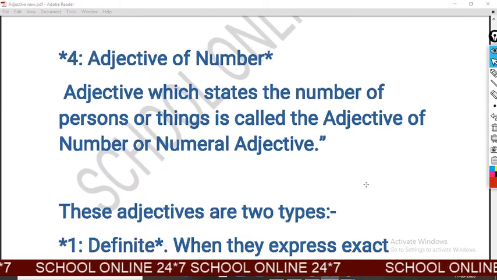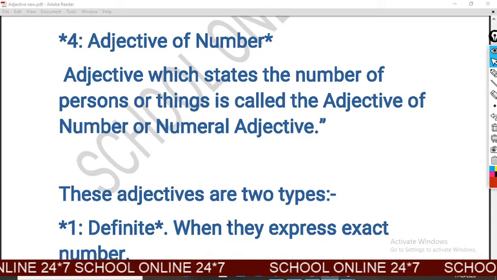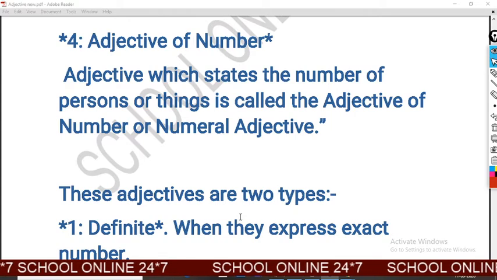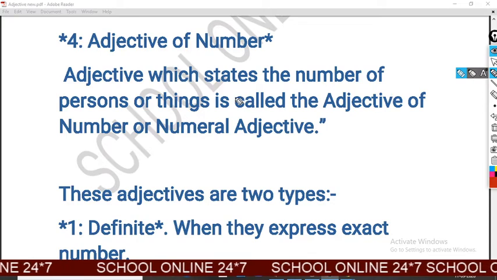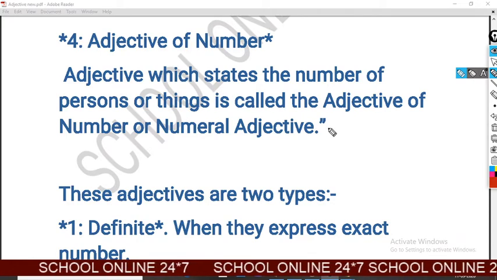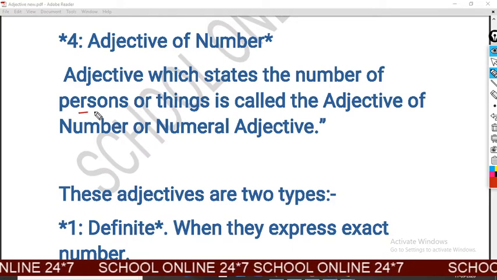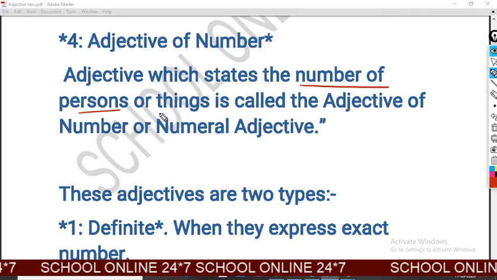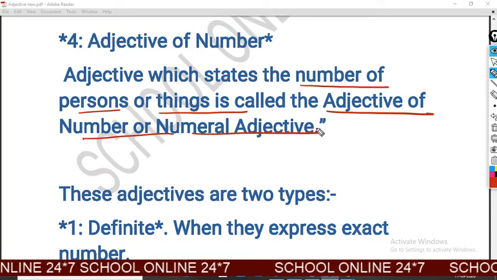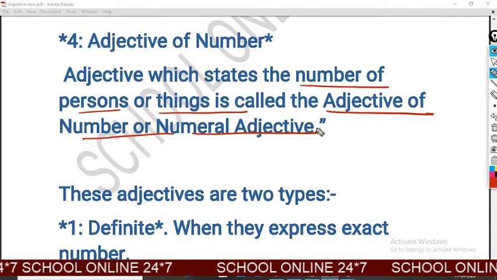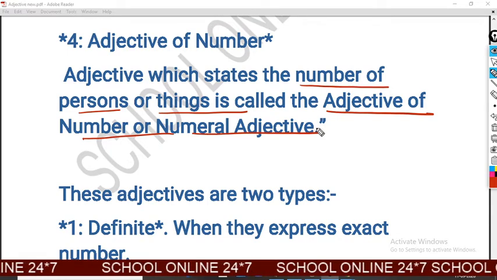Now we can learn some facts and the definition of the fourth kind of adjective, the adjective of number. What is an adjective of number? An adjective that states the number of persons or things is called an adjective of number, and numeral adjective is another name for it. In other words, an adjective of number tells us how many persons or things are meant.